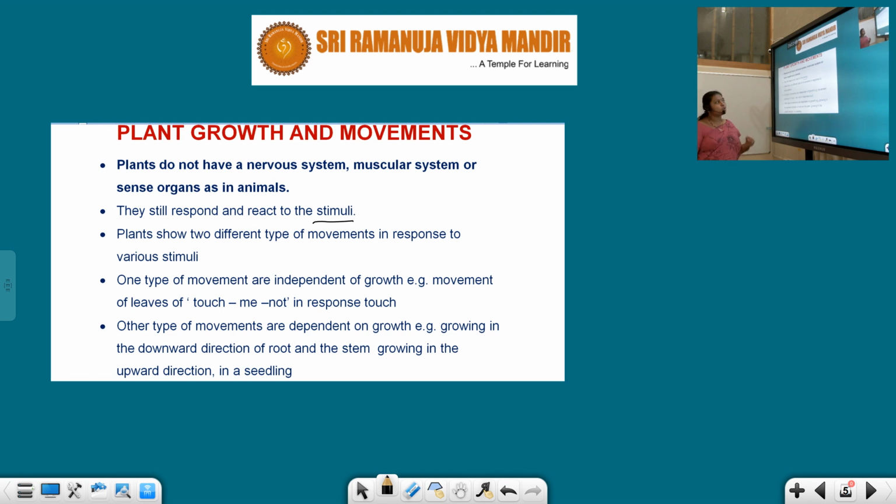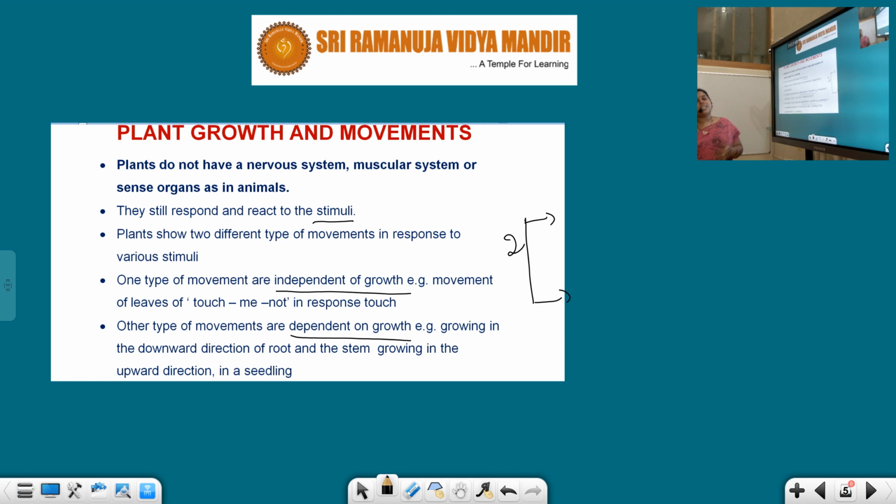Plants show two different types of movements in response to various stimuli. One type of movement is independent of growth, whereas the other is dependent on growth. Okay, let us see the examples. What is independent and what is dependent?